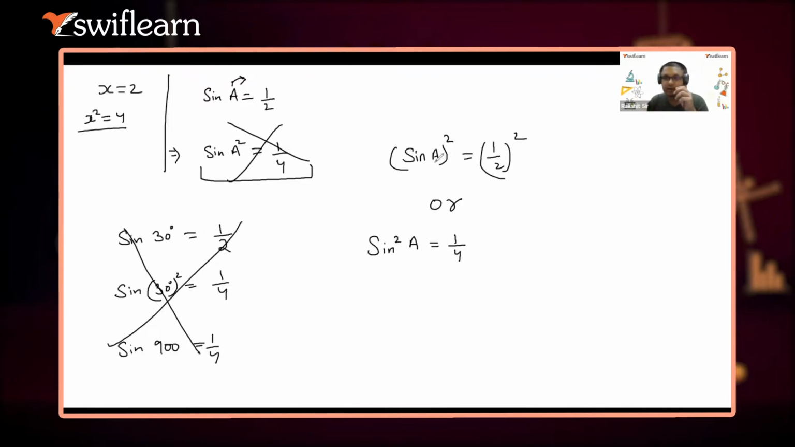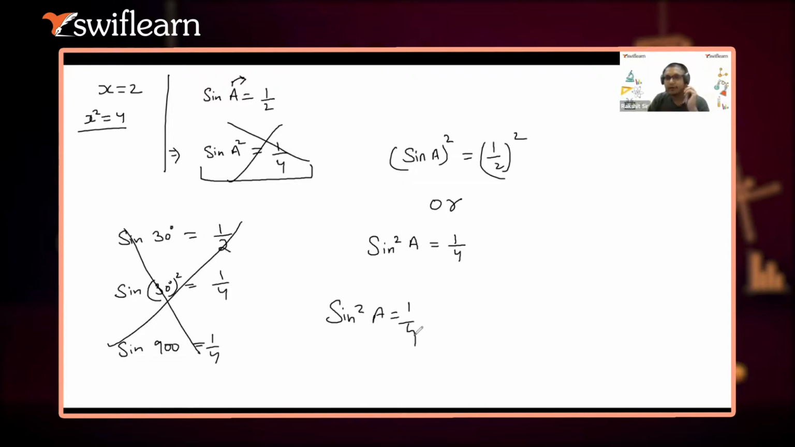That we don't square the angles, we don't write this, we don't write that. They will simply say sine A equals 1 by 2, squaring both the sides, it will become sine square A equals 1 by 4. And we'll be like, sir, how will it become sine square A? Why not sine square A square? Okay, so this is the thing.